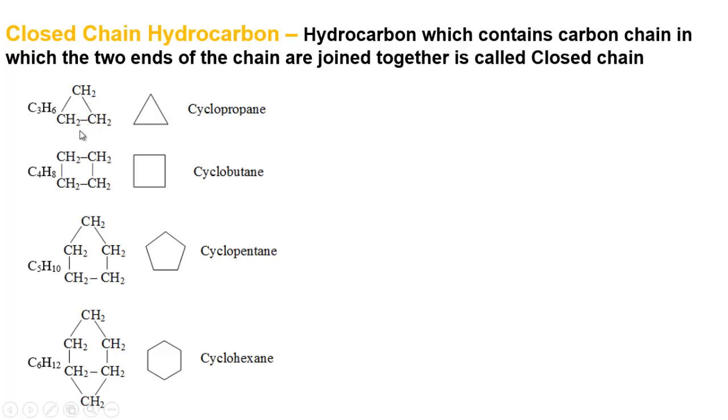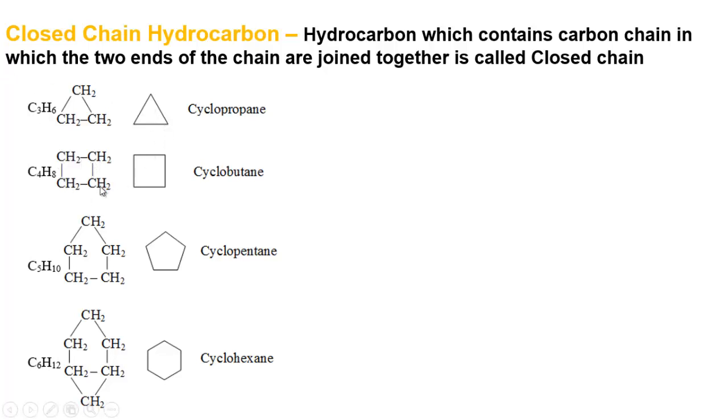You have to write the structure formula properly. This bond will be between two carbon atoms, not between two hydrogen, between two carbon atoms. And this is the short expression of a cyclic structure. Follow here. When three carbon join together, then they will make a triangular shape, isn't it? Using this triangular shape, you can also represent cyclopropane.